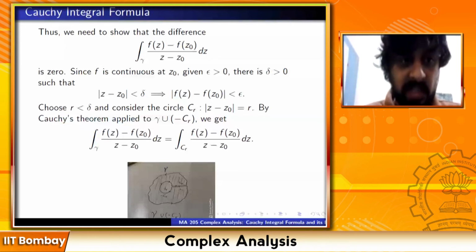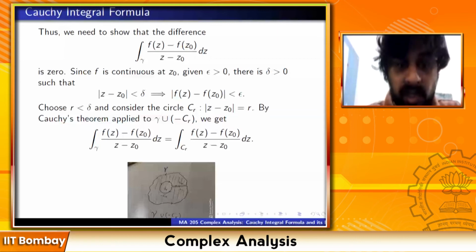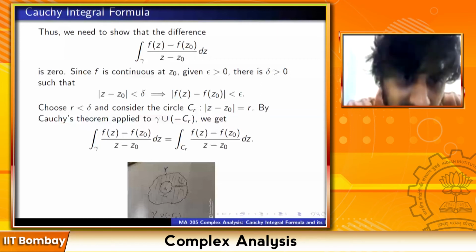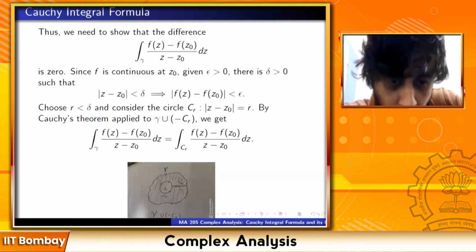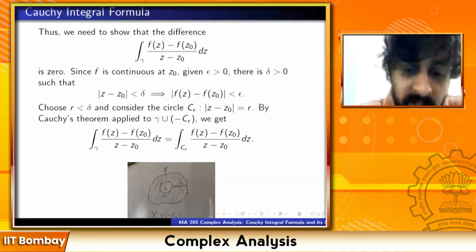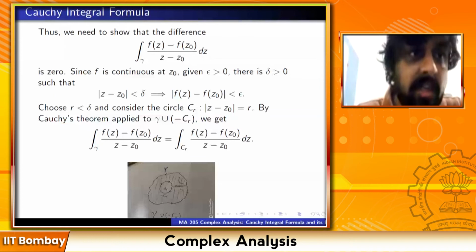And I want to justify the last step that I have written, that integration along gamma is equal to integration along CR. So the idea is you make this little slit. At the initial, you can see that I have drawn those two horizontal rays labeled L1 and L2. If you look at the shaded region that I have drawn, this is the shade. Let me go to the next slide.